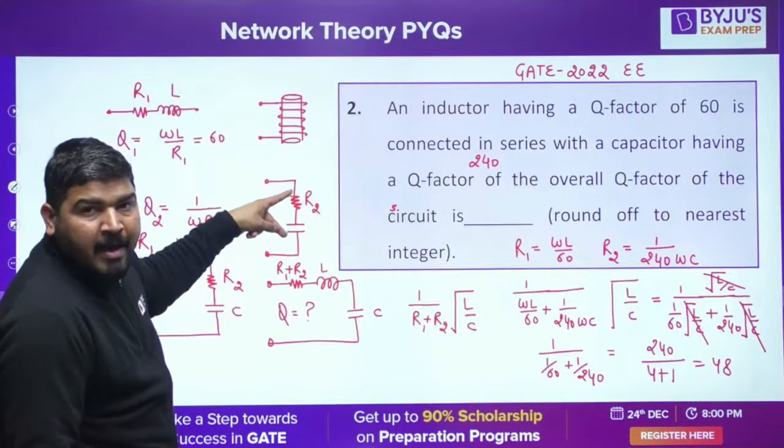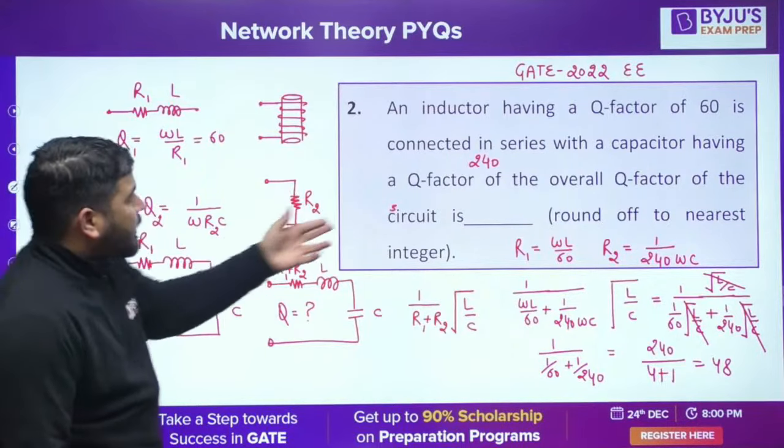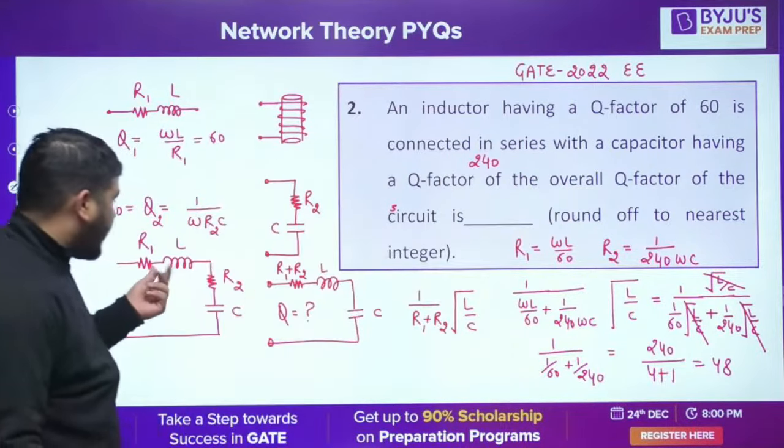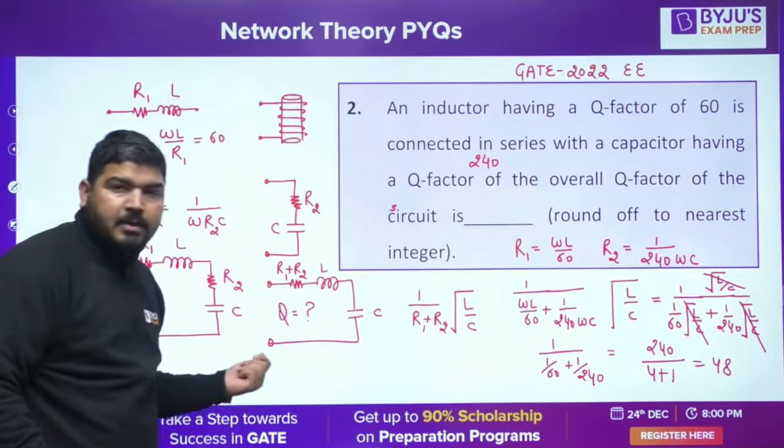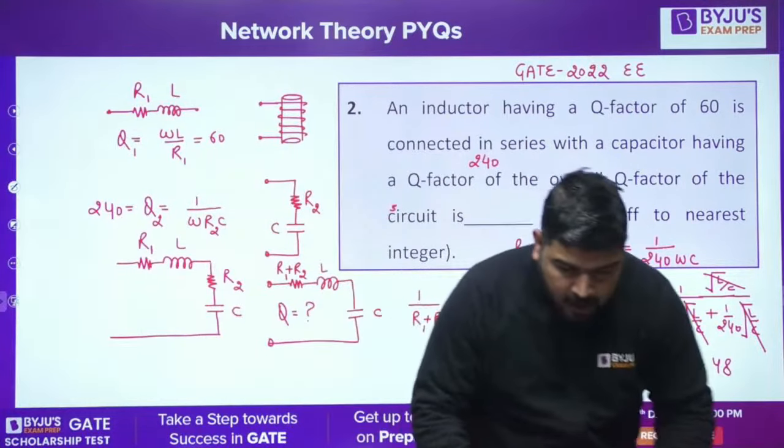In this circuit, the equivalent circuit is easy for us because they are connected in series. So if they are connected in series, then it will become a series RLC circuit. Okay, I hope you understood it.